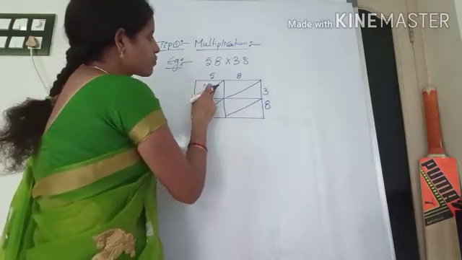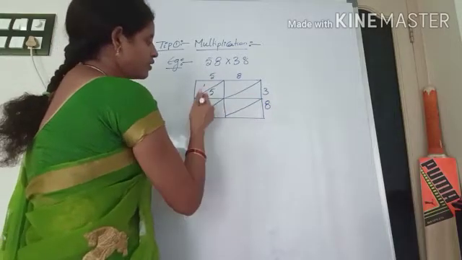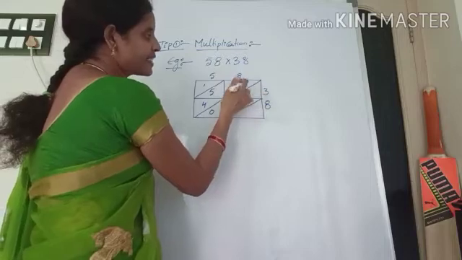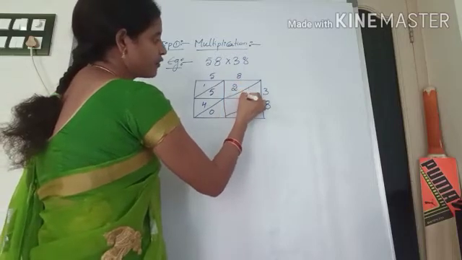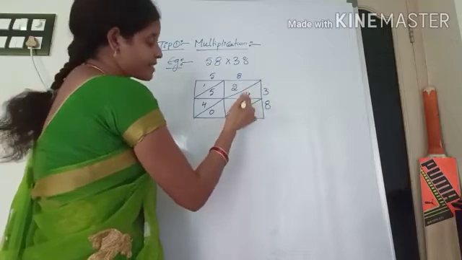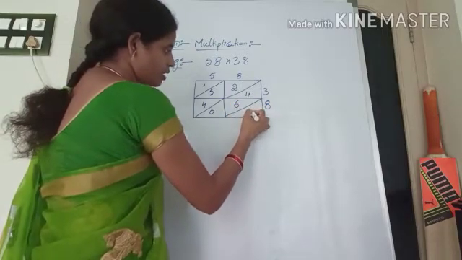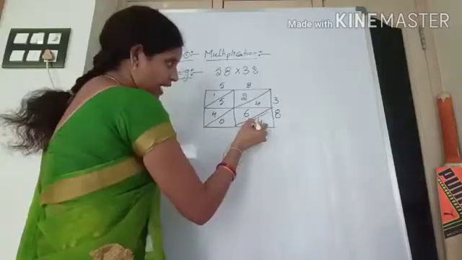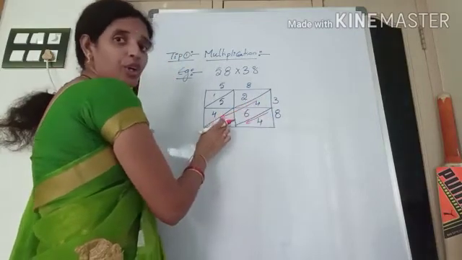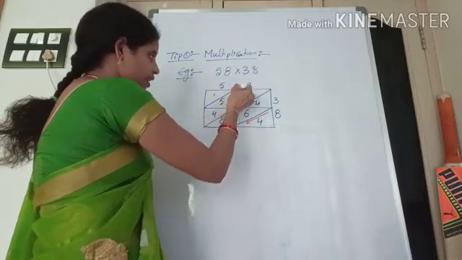Next 5 8s are 40. Next 8 3s are 24. Next 8 8s are 64. After this, what we have to do? Like this you draw the arrow. That means according to the arrow you have to add the numbers.